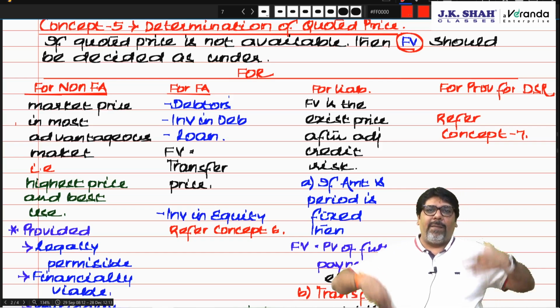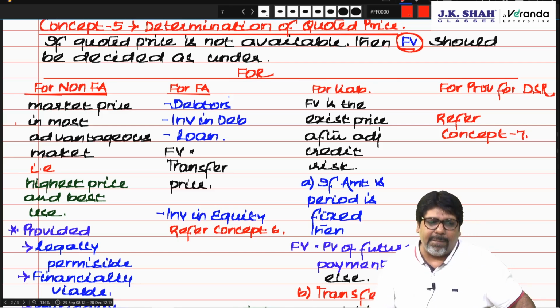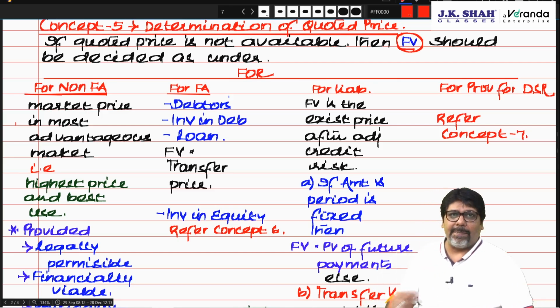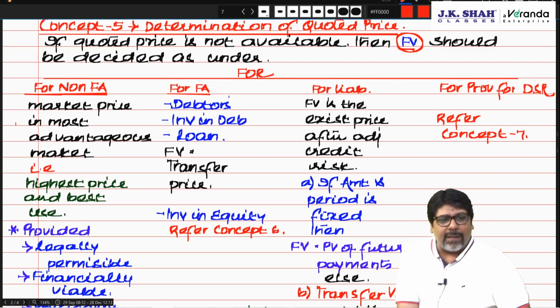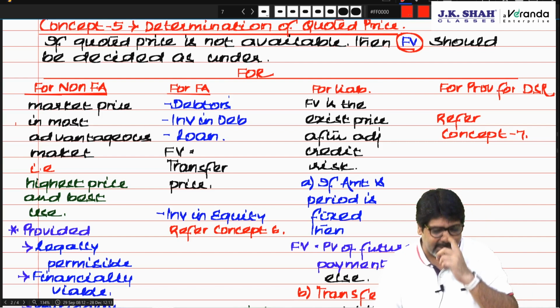If a quoted price is not available, that means there is no principal market. For a non-financial asset, the market price is the most advantageous price. That is a price basically between two parties. That is the most advantageous price, and that will become the fair value. Now, chartered, for example, I'll tell you,